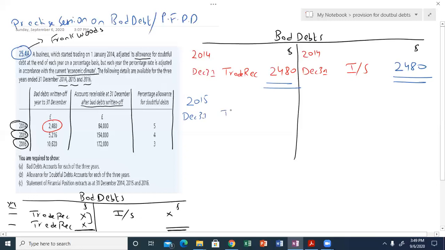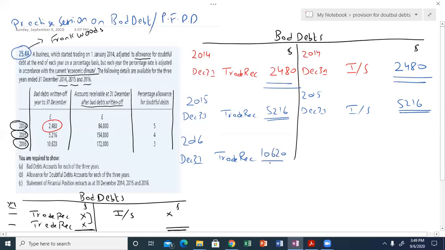Trade receivables will again be debited with the amount of 5216. This is a simple thing. Now move on to 2016. Again trade receivables, and this time it is 10,620.